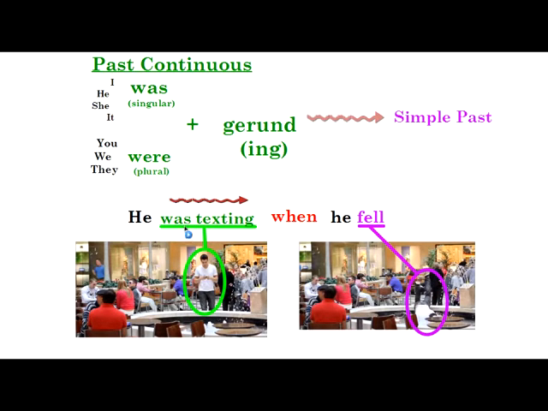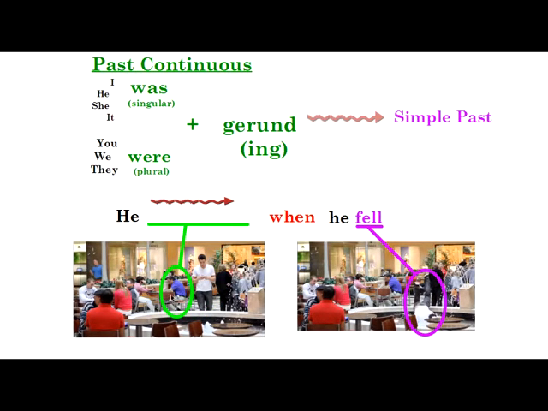Now I could use another form and maybe say a negative sentence, and I could say he wasn't paying attention when he fell, right? And notice this is my first action. It's the past continuous. So this was happening when he fell. And he fell is the second action that happened. Good. Let's look at the other people and what they were doing when he fell. Do you remember this man in the blue shirt? Do you remember what he was doing when he fell? Well, he was reading when he fell. Right? Again, I'm using was and the gerund reading, right? To describe what was continuous action when this happened, right?